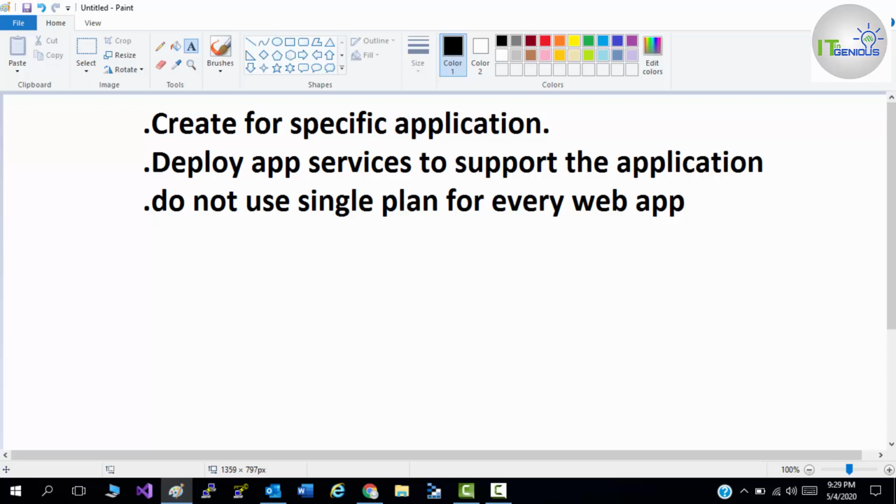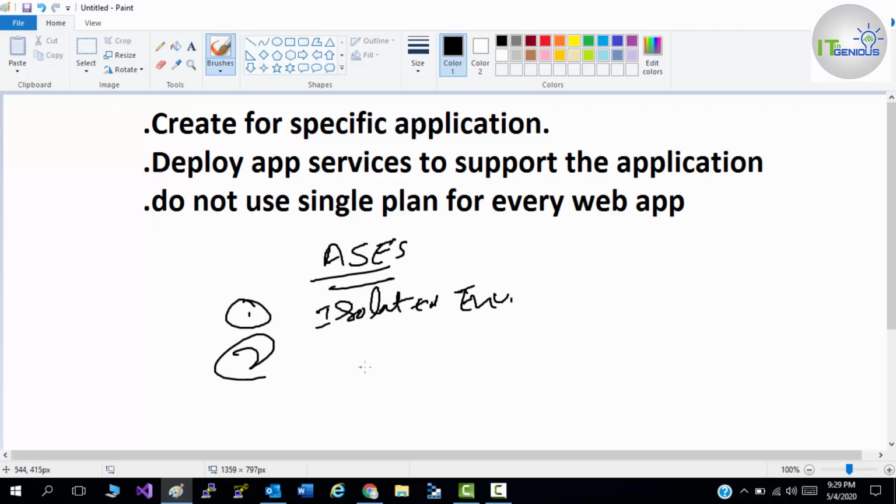Now let's discuss one more thing, which is the app service environment, known as ASE. If you deploy an app service environment, it will be a fully isolated environment.